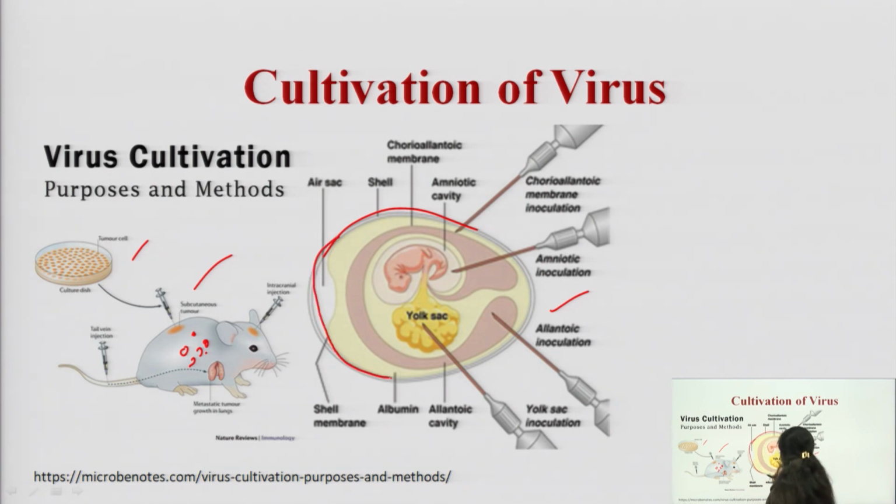This is an embryonic cell which has an embryo within it. In this case we can inject the virus into the cell, and after injection we incubate the whole cell in the incubator. We remove it after 7 to 14 days, and the virus will have replicated. So, in this way virus can be cultivated within animals as well as in vitro within eggs.